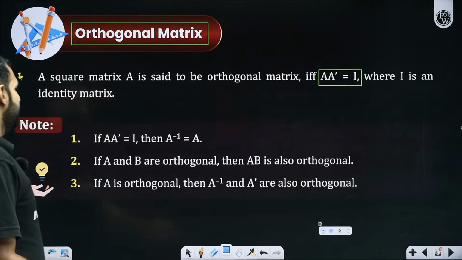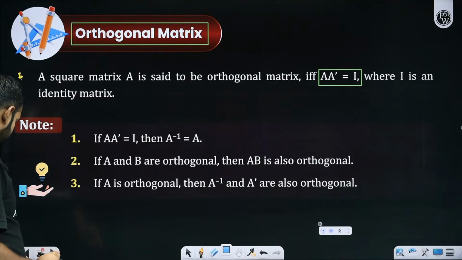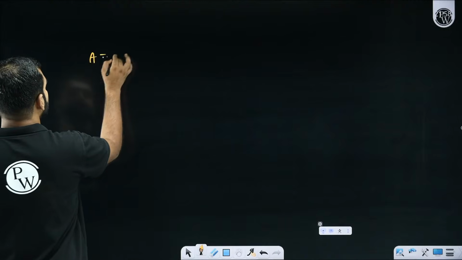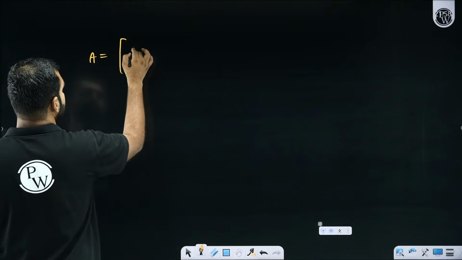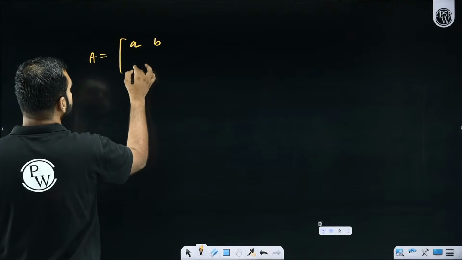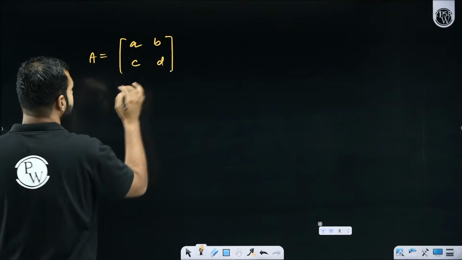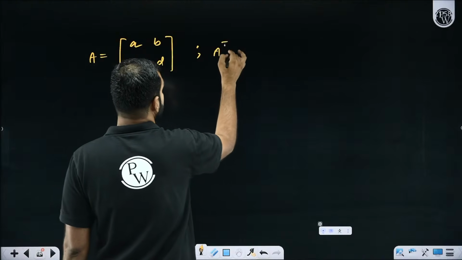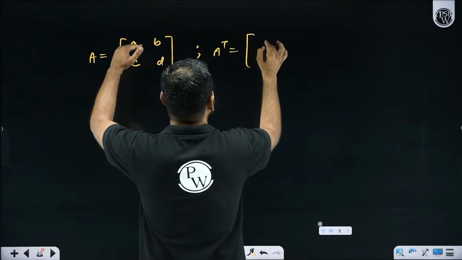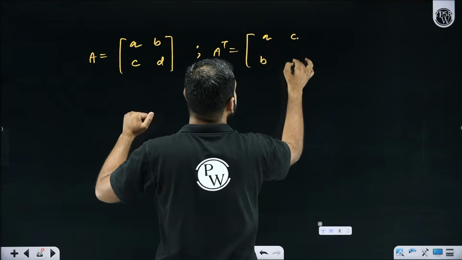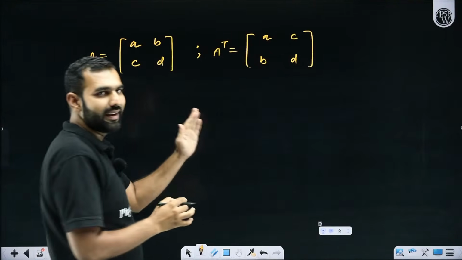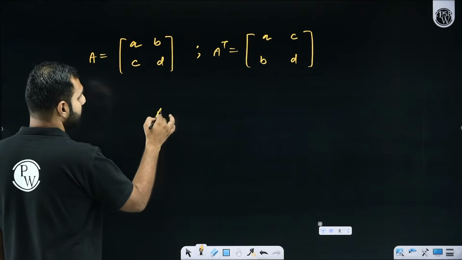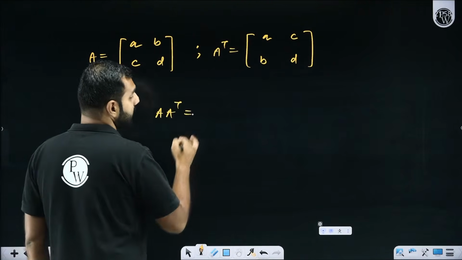Everybody? So there comes something really interesting. Pay attention, everyone. Let's say there is a matrix A. I am saying that the matrix is, let's say, [a, b; c, d]. Getting it, everyone? And then what if I write its transpose? Sir, its transpose will be [a, c; b, d]. Can you help me in finding A A transpose? I hope you understand what A A transpose is.